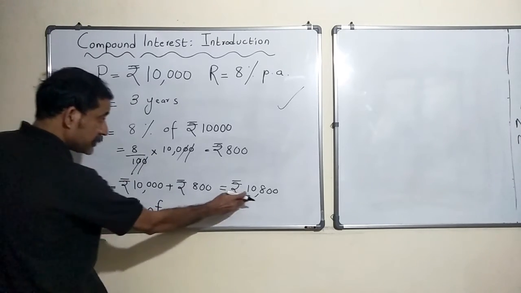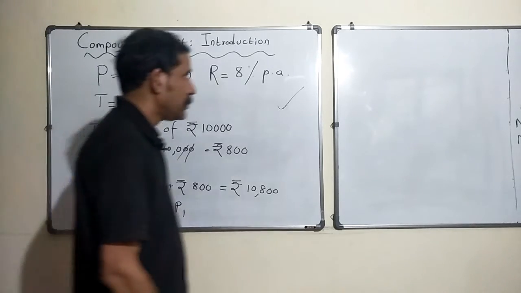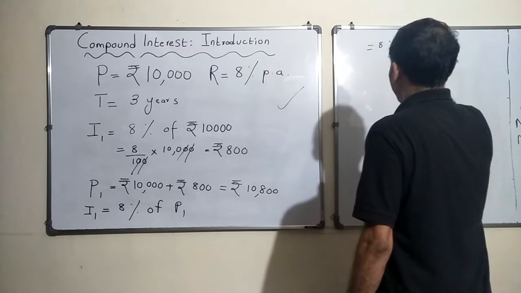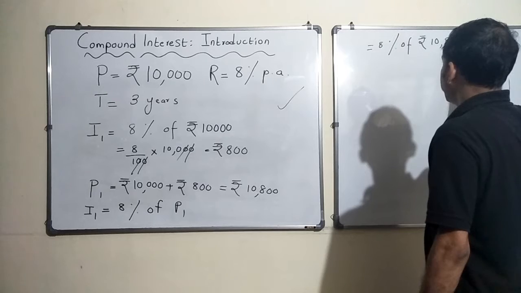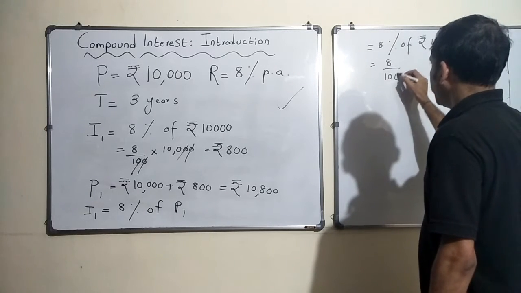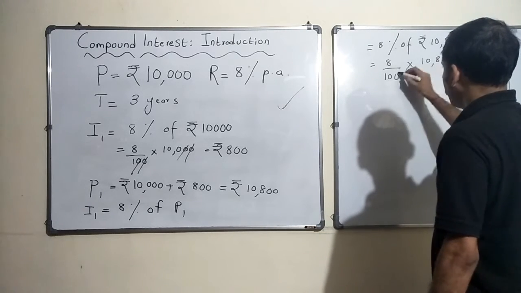So 8% of this new principal, correct? 8% of P1, which is 8% of rupees 10,800. It's nothing but 8 by 100 into 10,800.